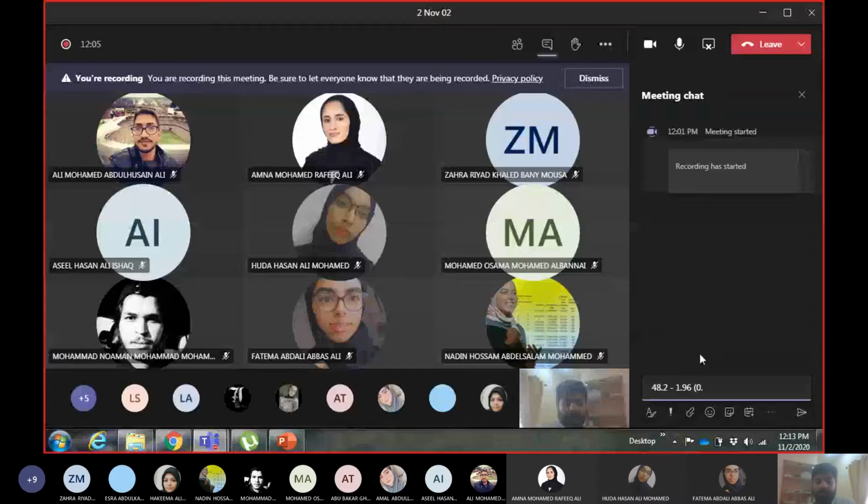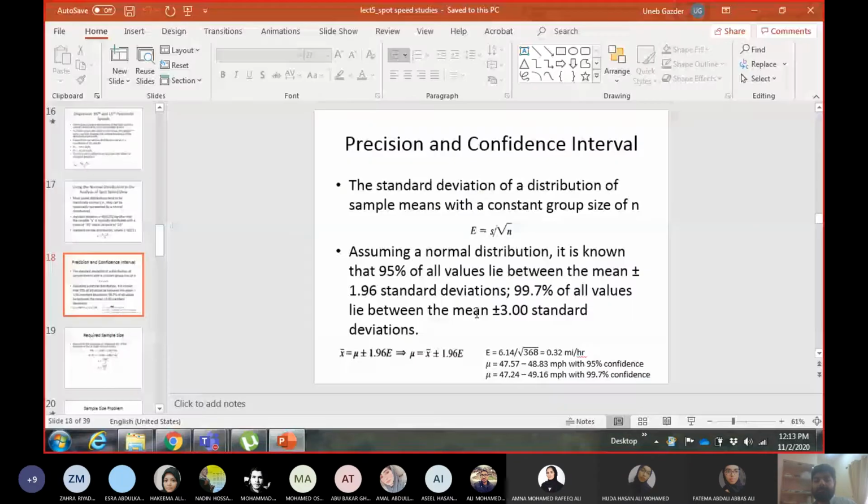This will give the lower limit of the range, and for the upper limit, it will be 48.2 plus 1.96 times 0.32. So this range comes out to be 47.57 and 48.83. The lower limit is 47.57 with the minus, and the upper limit is 48.83 when you do the plus.